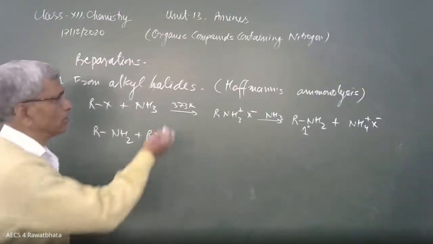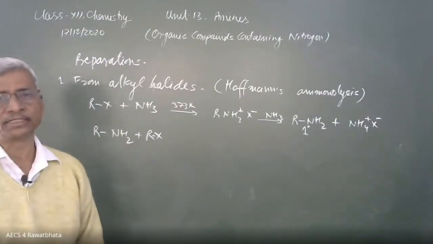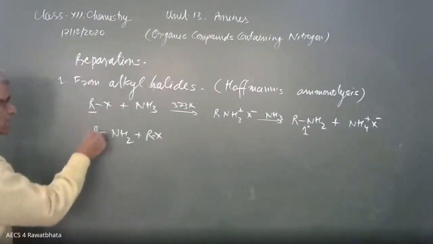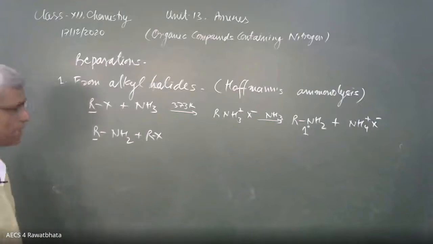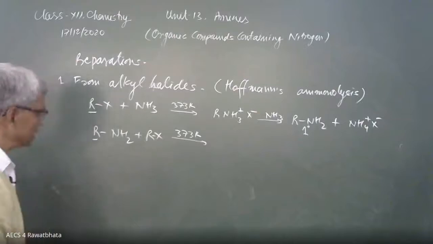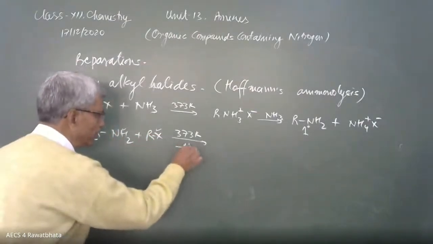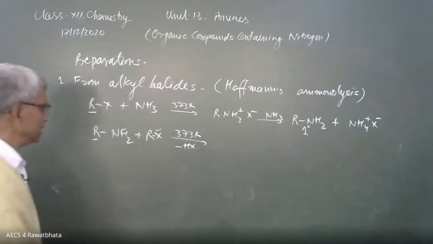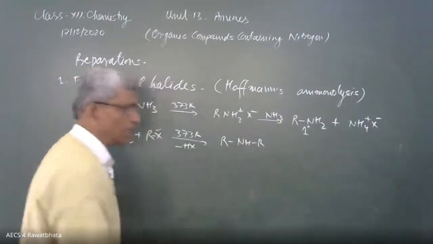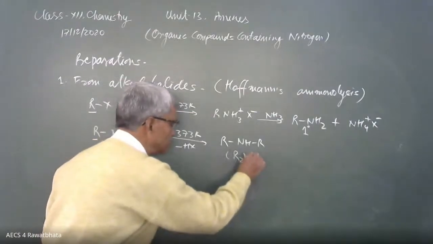In exams, if the question is to write notes on Hoffman's ammonolysis method, you can write this general reaction, not a specific one. You can write either specific or general. So please manage this R, maybe CH3, maybe C2H5, maybe any alkyl group, at the temperature of 373 Kelvin, the boiling temperature. Then what is happening here? This H and the X come out in the form of HX, and the hydrogen's place is taken by the alkyl group, giving RNHR, which can be written as R2NH.